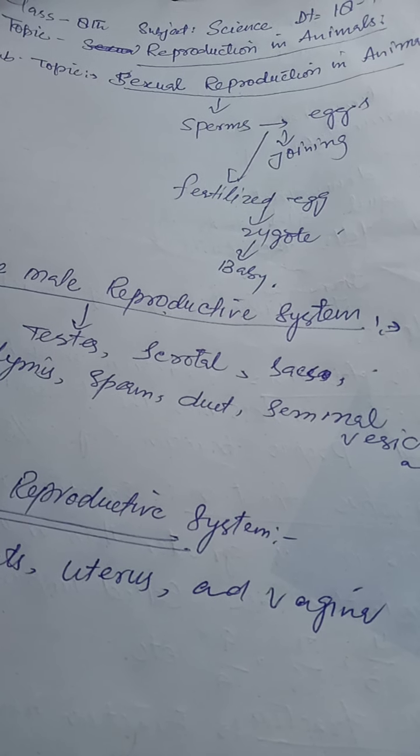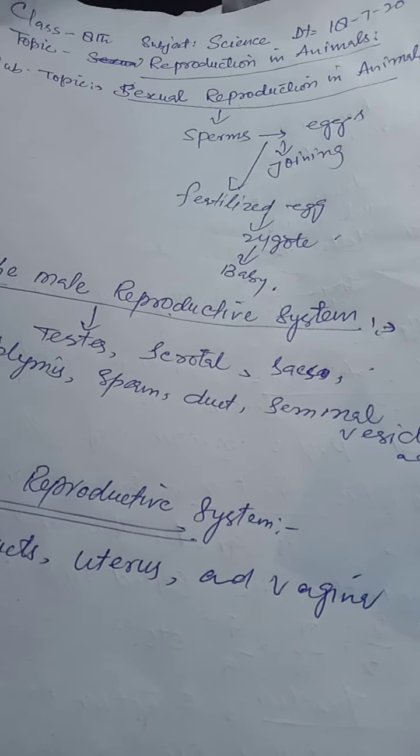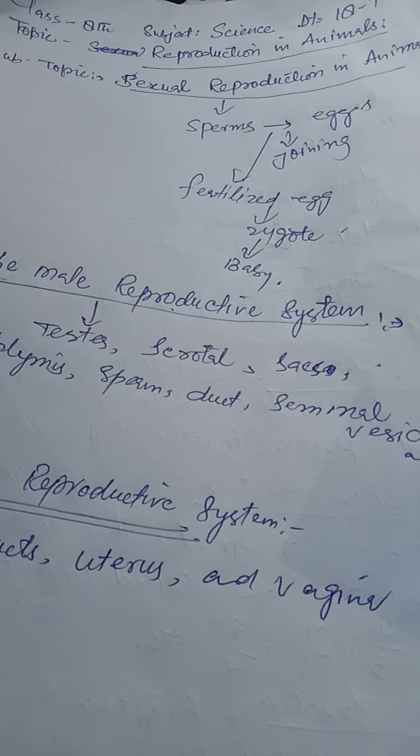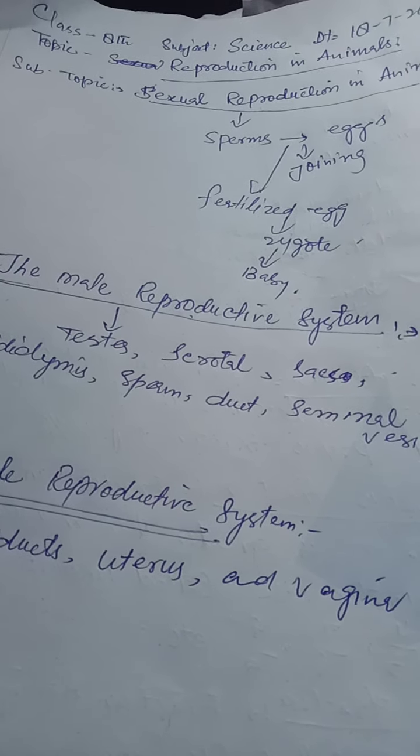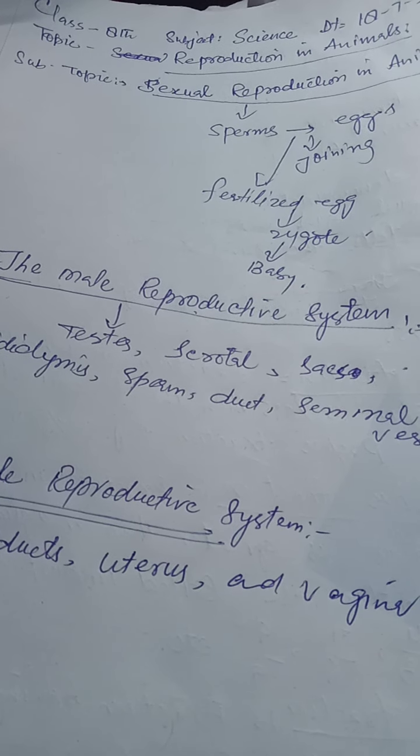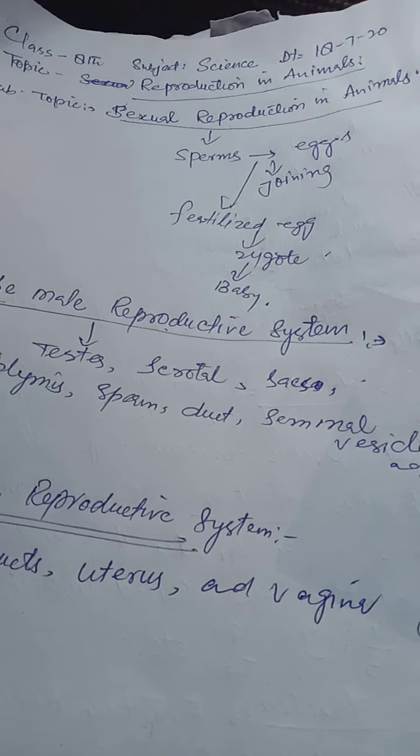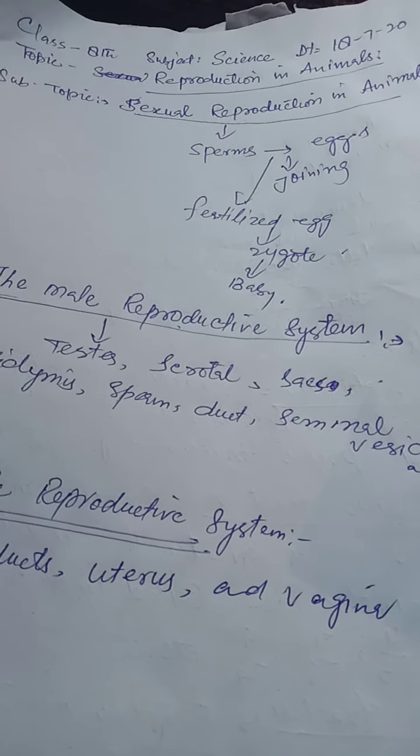This is called implantation. When the embryo settles down in the uterus, the woman is said to have become pregnant or to have conceived. The embryo starts growing into a baby. The embryo gets food and oxygen from the blood vessels of the lining of the uterus. The embryo begins to form specialized groups of cells that develop into different tissues and organs of the baby.